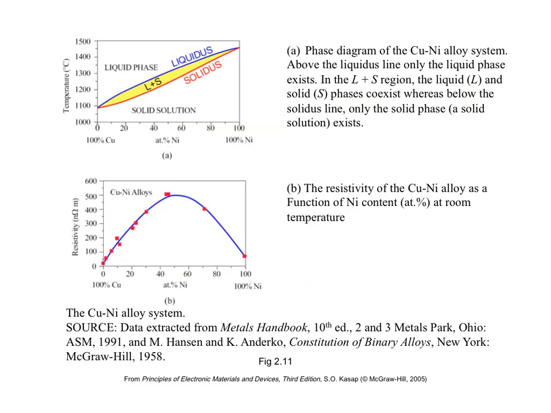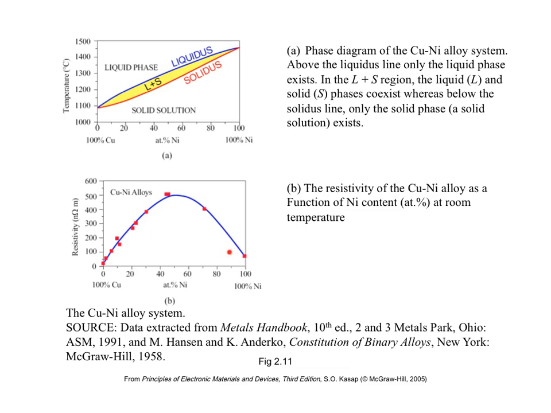Recall that we saw that the resistivity of pure copper was quite small, but increases rapidly as we add impurities such as nickel. Also recall that the resistivity increase is roughly proportional to the amount of nickel at small concentrations of nickel. Copper-nickel alloys are a good system to study impurity scattering because copper and nickel form a complete solid solution with the same structure from 100% copper to 100% nickel. With such a solid solution, then, we can see that the resistivity indeed rises linearly, but then reaches a peak and drops also linearly at the other end.